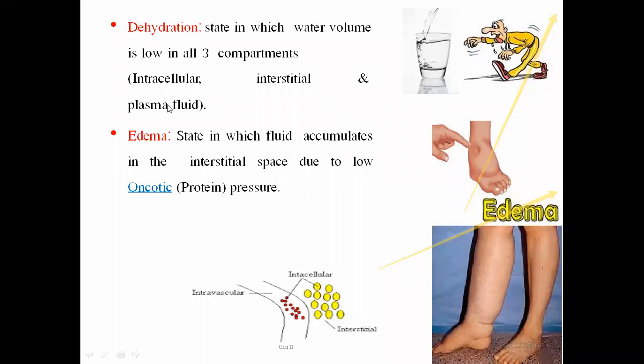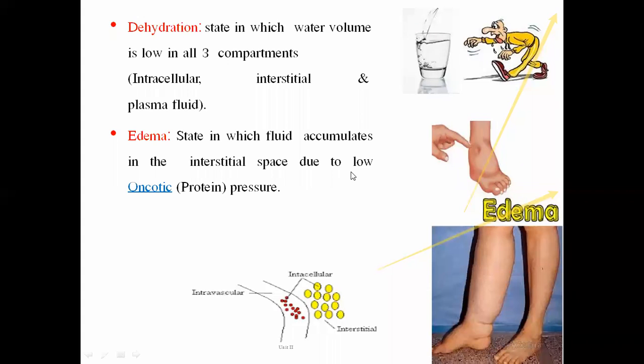Now, opposite to that, edema. Edema is a state in which fluid accumulates in the interstitial space. See, in the first case, there is a lowering of the concentration of all those fluids. In the second case, an extra amount of fluid is stored, accumulated in between the cells, that is the interstitial space, due to low oncotic pressure.